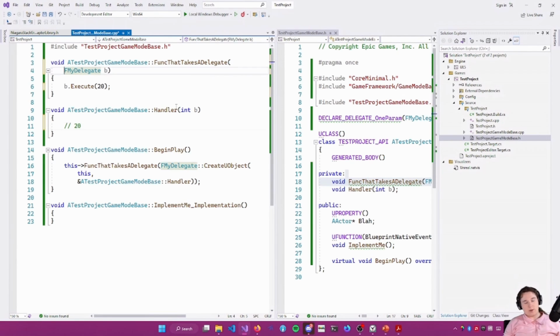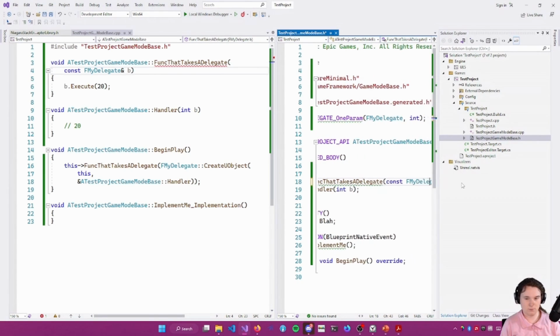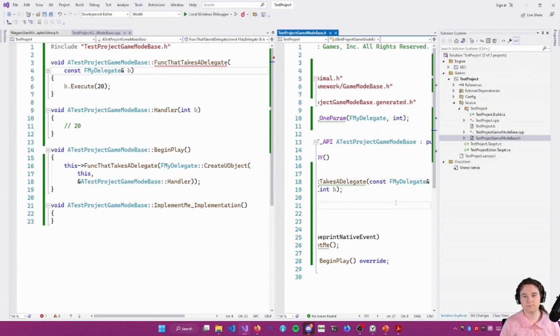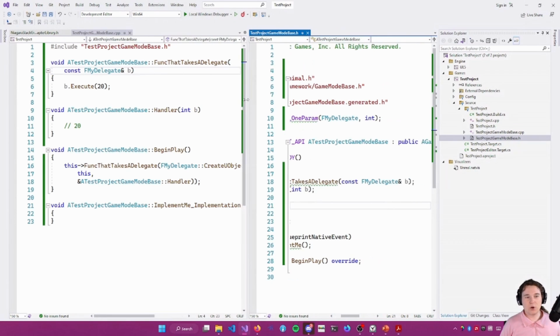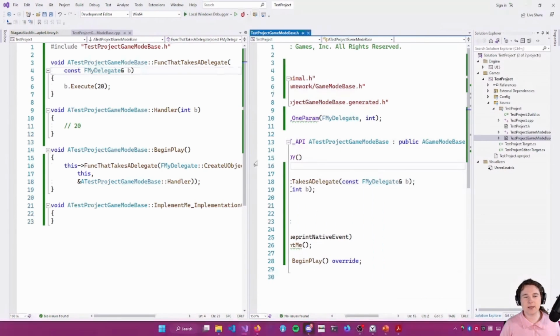Oh, something I should point out. If you want to save yourself a copy, put your const ref in. You'll save yourself a copy. Oh, I need to go update the header as well. Actually, this is a good segue into more delegate stuff that I didn't have on my list, but it's really useful to know. So let's say we have a delegate.